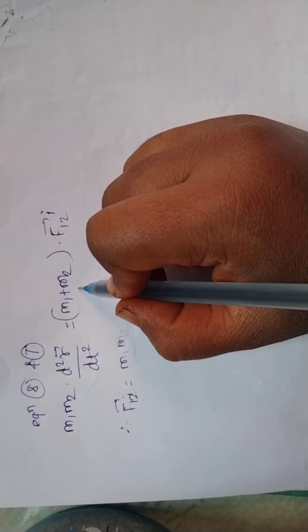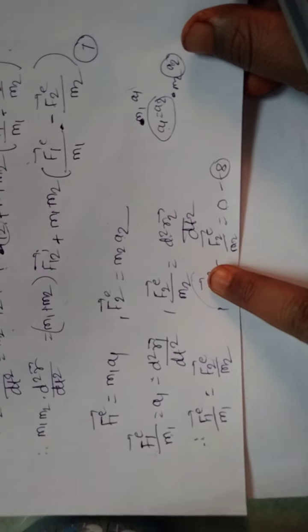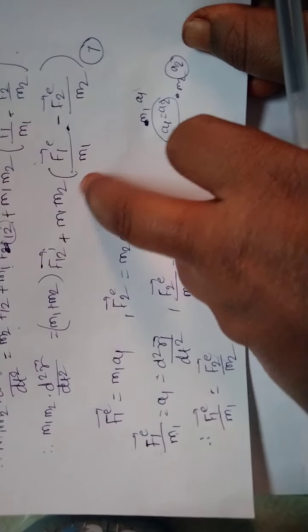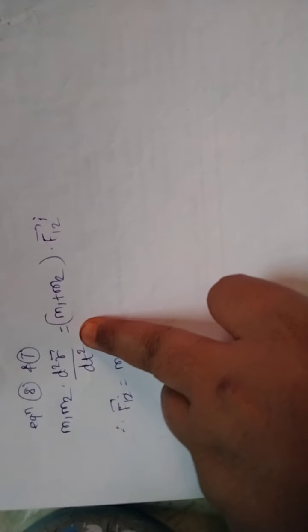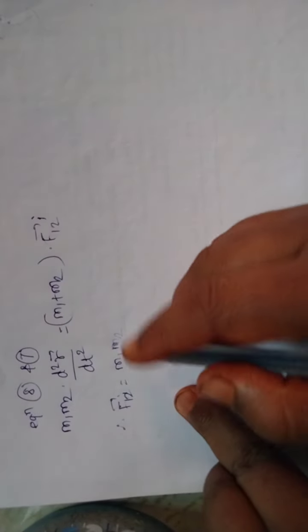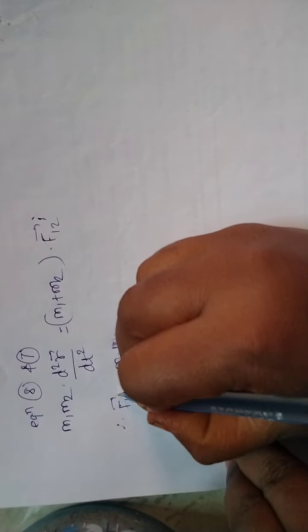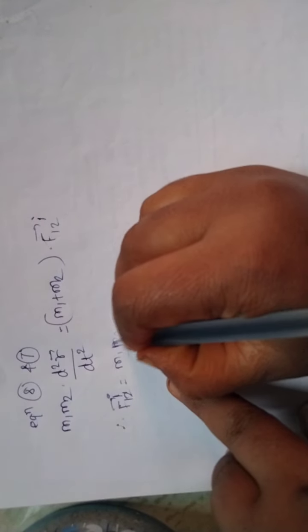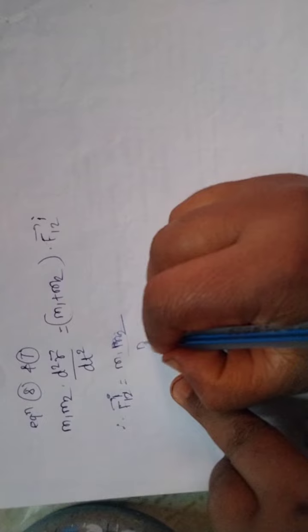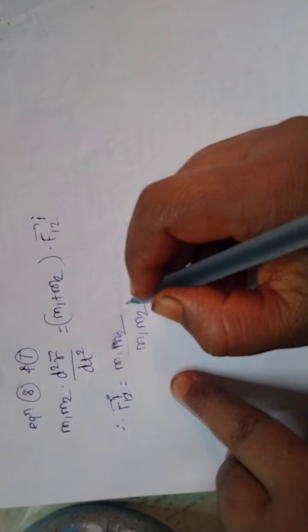When we put this value equal to 0 in this equation, all these terms become 0. Okay, so this equation will become like this. After that, F12 bar external, this F12 bar internal force is equal to M1 M2 divided by M2.